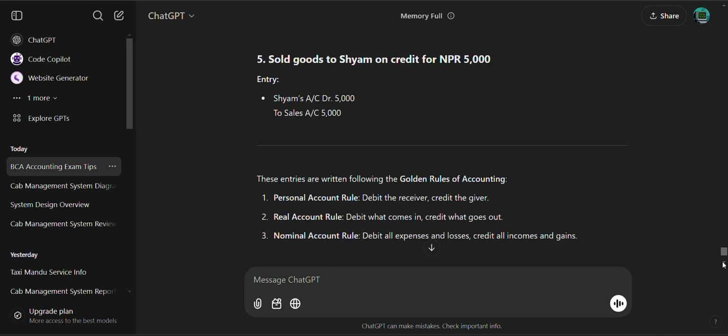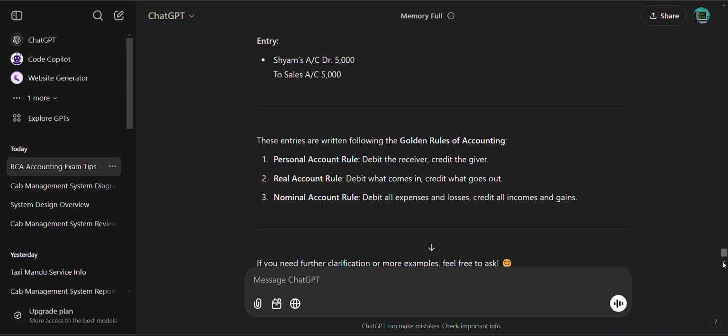These entries are written following the golden rules of accounting. Personal account rule: debit the receiver, credit the giver. Real account: debit what comes in, credit what goes out. Nominal account: debit all the expenses.